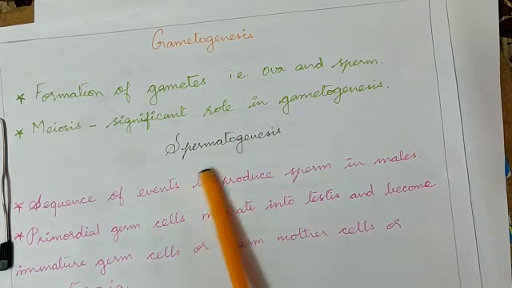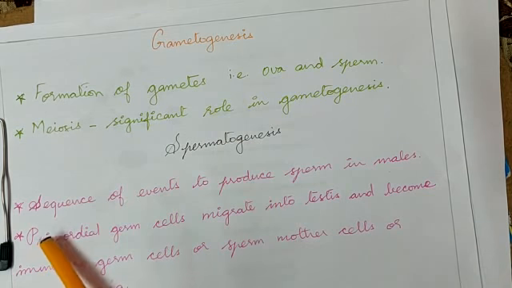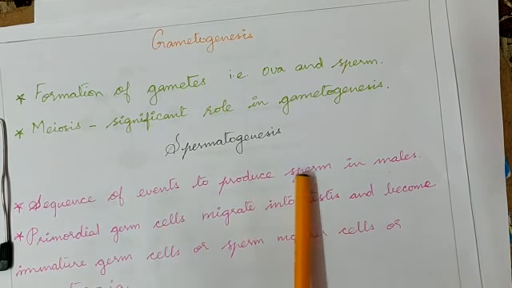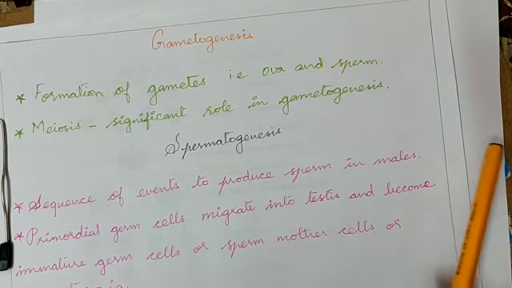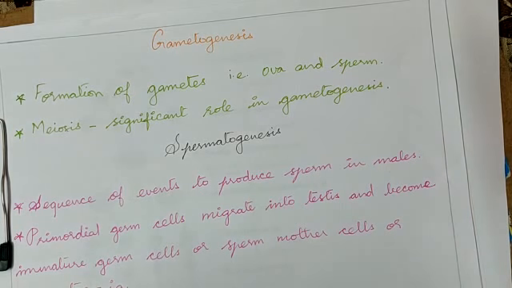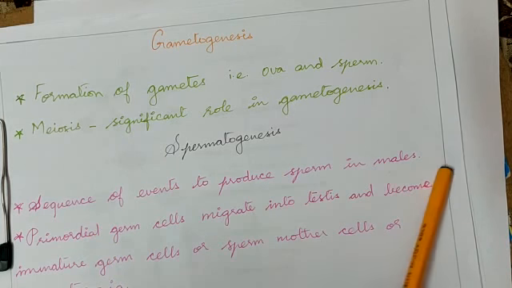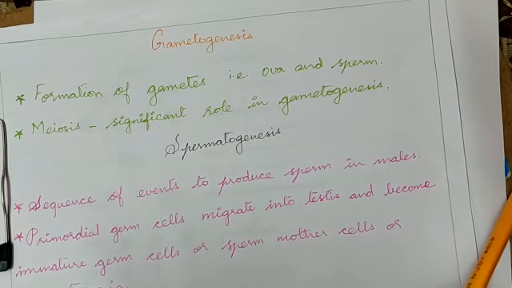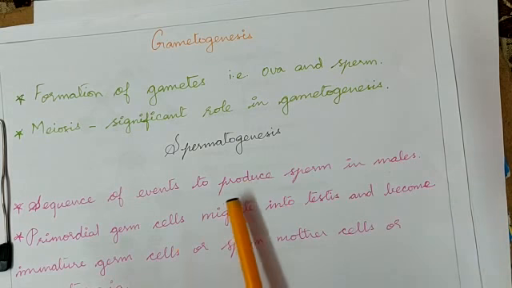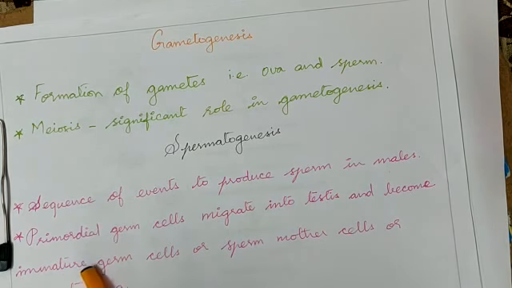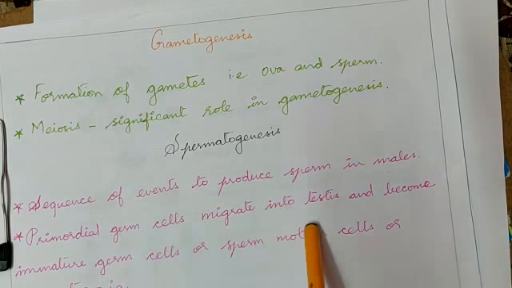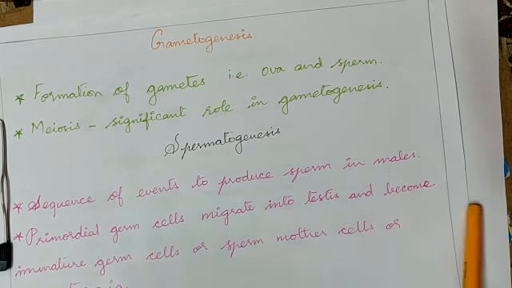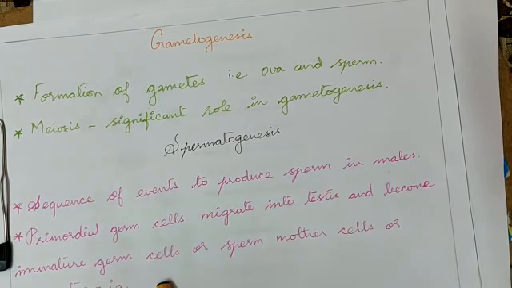Spermatogenesis. Let us see this first. The sequence of events to produce sperm in males is called spermatogenesis. See, there is a primordial germ cell which migrates into the testis and becomes an immature germ cell, or sperm mother cell, or spermatogonia.